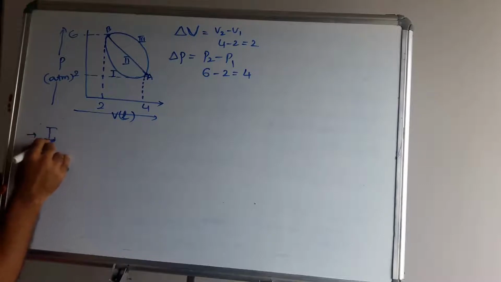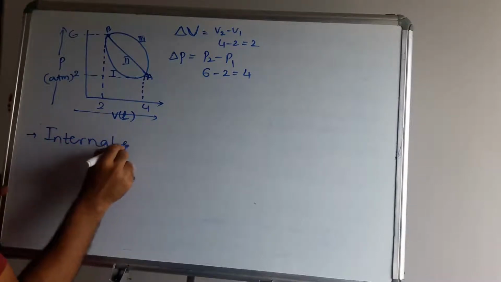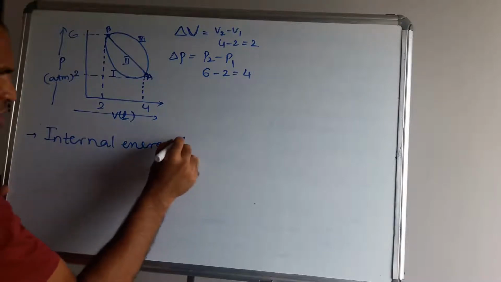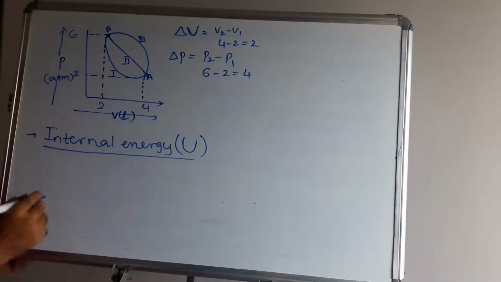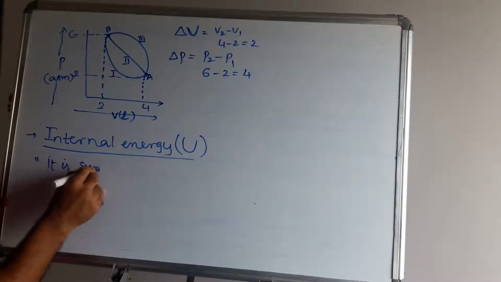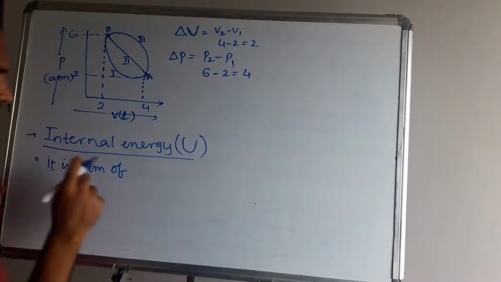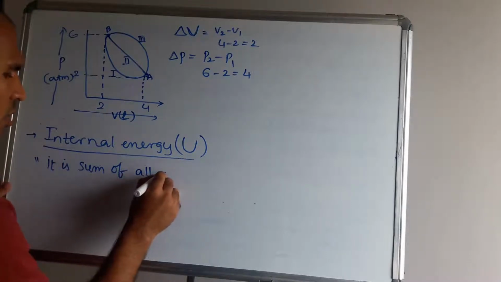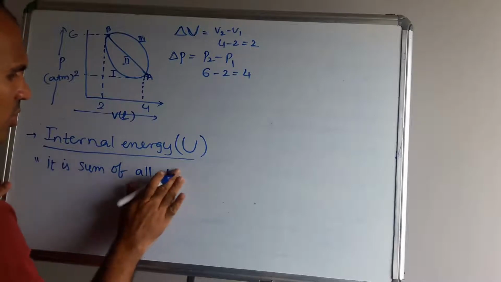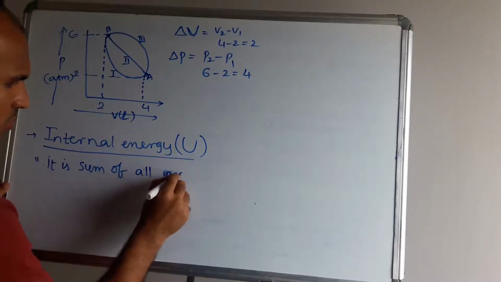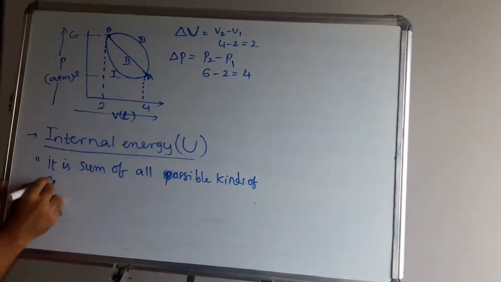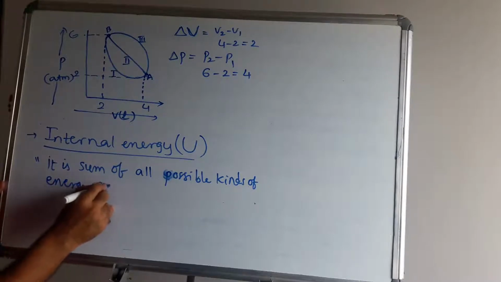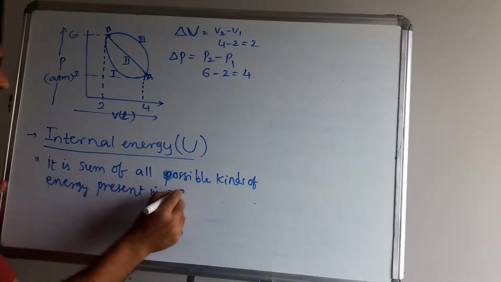After that, internal energy. Internal energy is denoted with the letter U. Internal energy is defined as the sum, SUM, not SOME, of all possible kinds of energy present in a system.